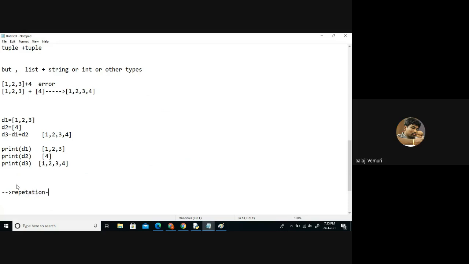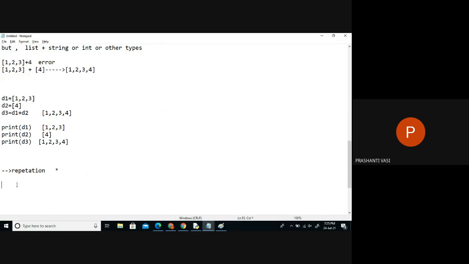Just like if I say please print tech 5 times. Generally, mathematically, if I have to present it, we use this symbol, like tech into 5, which means logically tech 5 times. The same symbol is here. Tech into 5 will be nothing but tech repeated how many times?